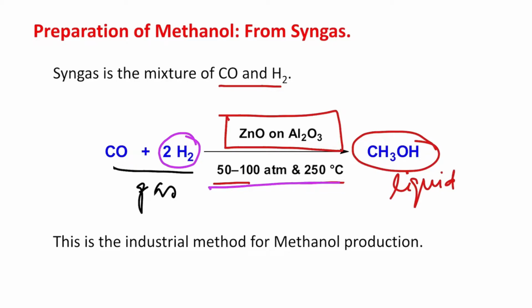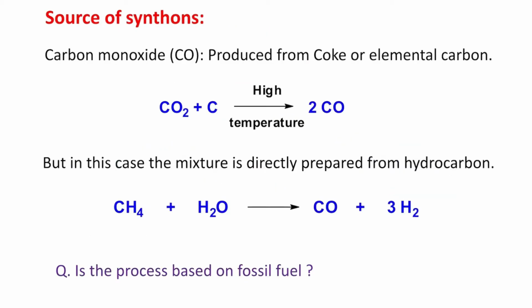Second thing, both are gases, and from gaseous material you are producing a liquid, so you can expect that if you increase the pressure, the equilibrium will shift towards the product side, which is liquid, and in this way it will neutralize the effect from outside, that is the increase in pressure, and this is nothing but Le Chatelier's principle. So this is the industrial method for preparation of the alcohol methanol.